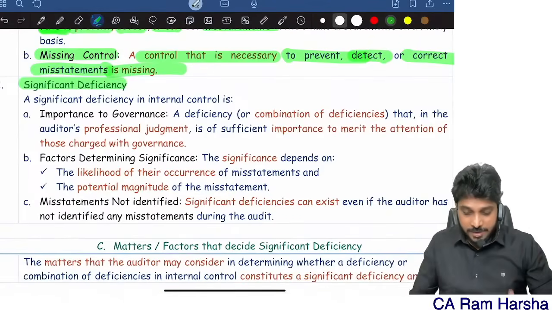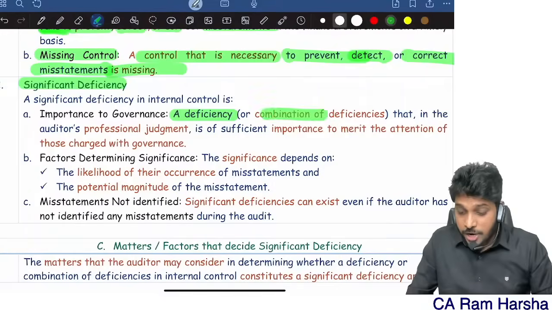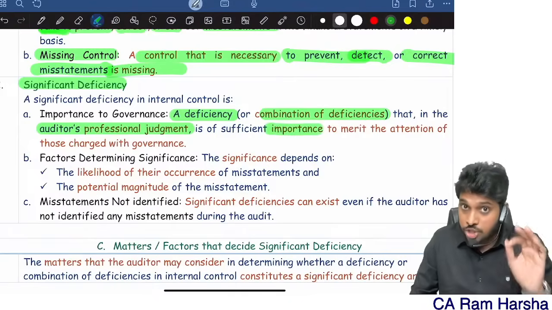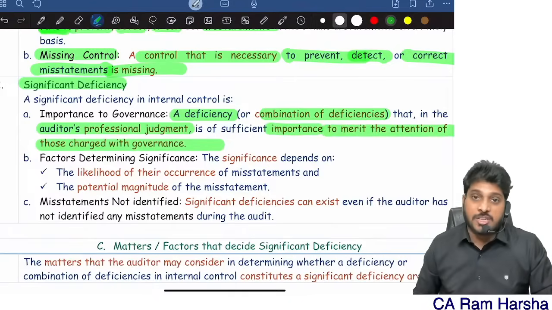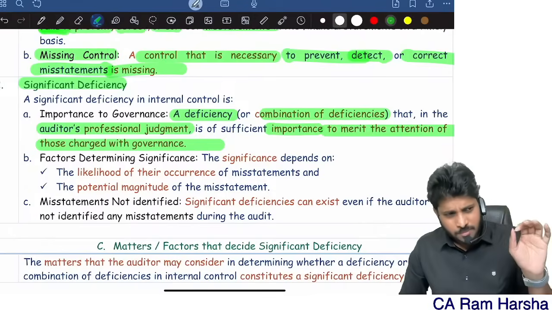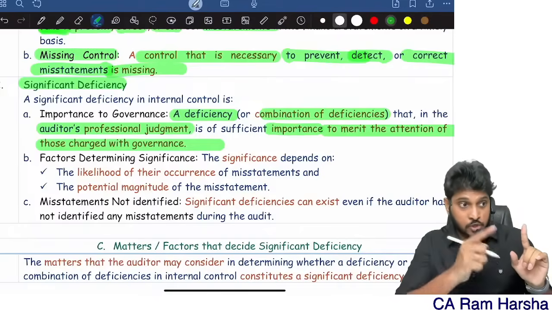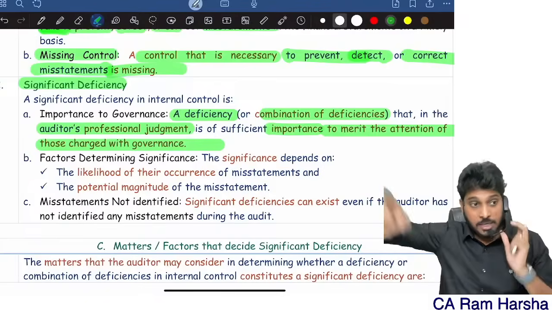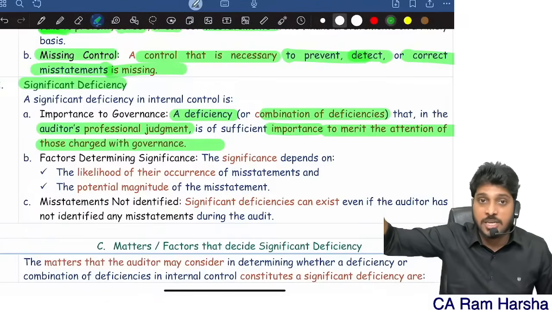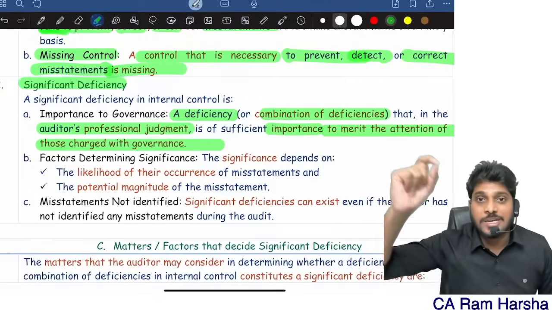Now, what is a significant deficiency? First of all, it's a deficiency. It is a deficiency in internal control, or a combination of deficiencies, which in the auditor's judgment is important enough to merit the attention of top management. If some controls are not working or are missing, and I feel top management must know this point, that it merits the attention of those charged with governance, then the deficiency is called a significant deficiency.